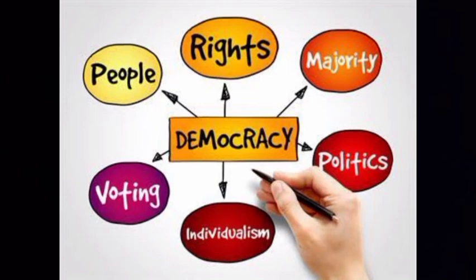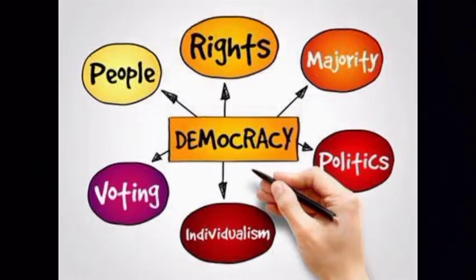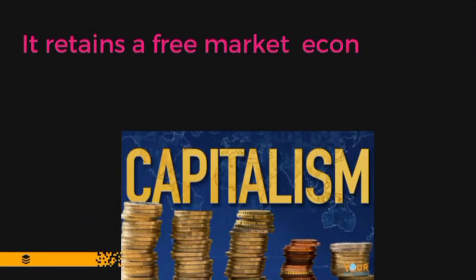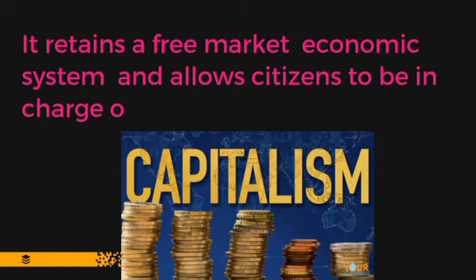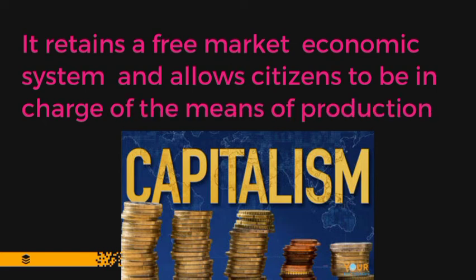And features that are characteristics of democracy as a political system. It's also important to note that capitalist democracy retains a free market economic system and allows citizens to be actively in charge of the means of production in the society.